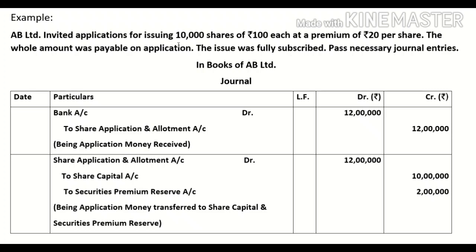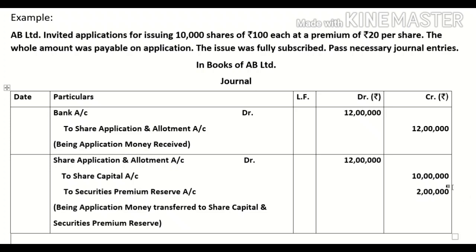On how many shares? 10,000. So, the total amount received by the company will be 12 lakh. Bank account debit to share application and allotment account. Then, when the shares are allotted, this entry will be passed: share application and allotment account debit to share capital and securities premium reserve account.